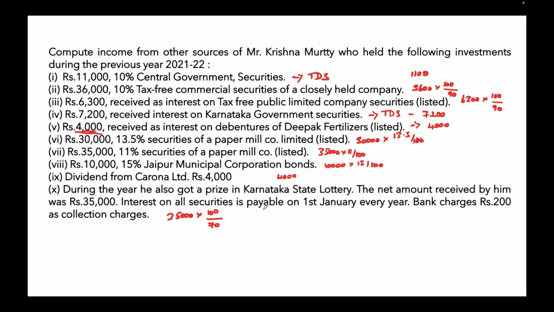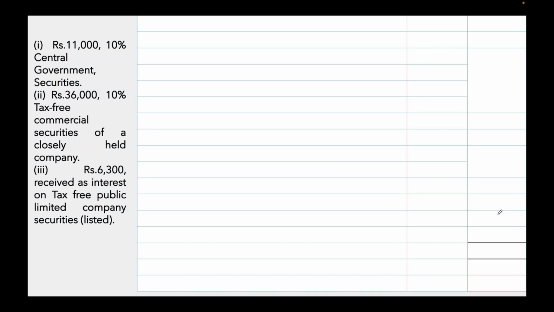Interest on all securities is payable on 1st of every year. Bank charges rupees 200 as collection charges. So after calculating the total income for this, from that you can claim deduction under section 57 for the bank charges of 200. So this is the computation of income from other sources.